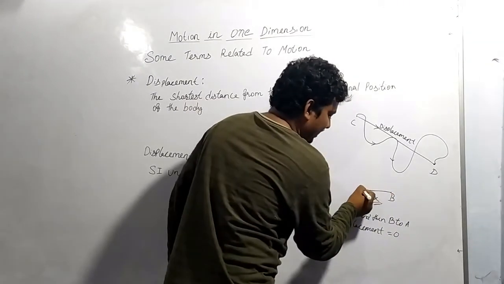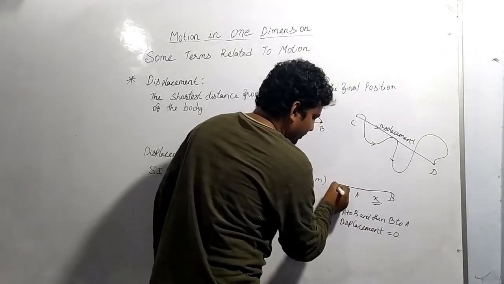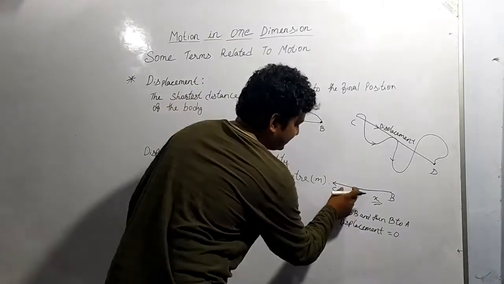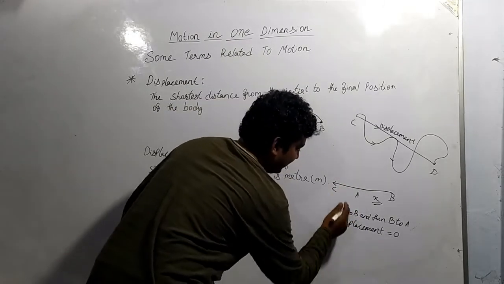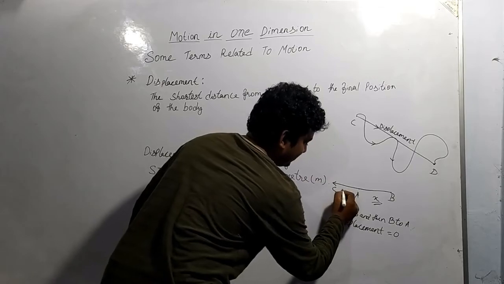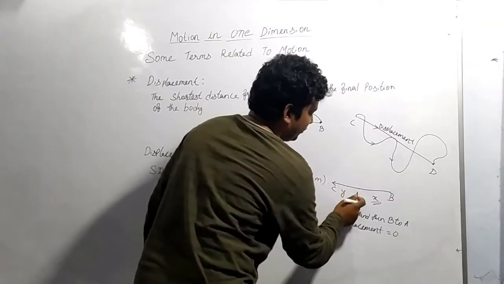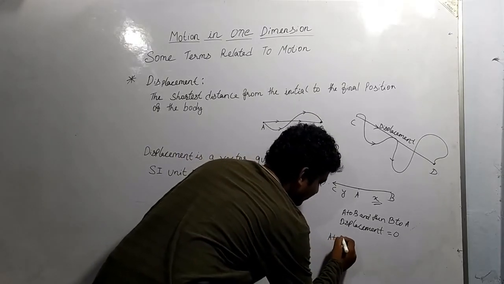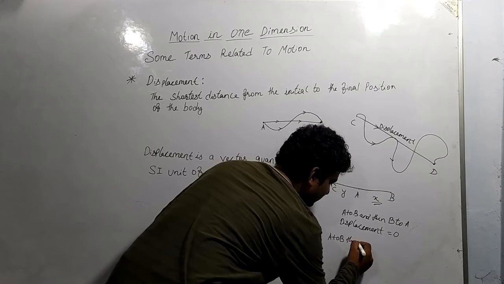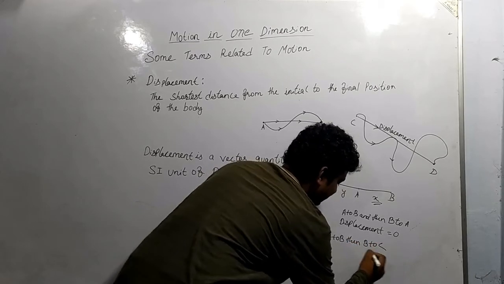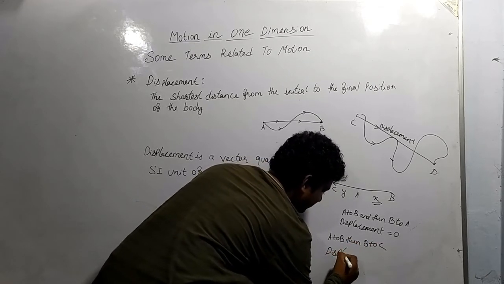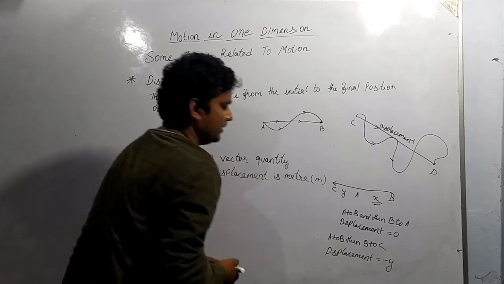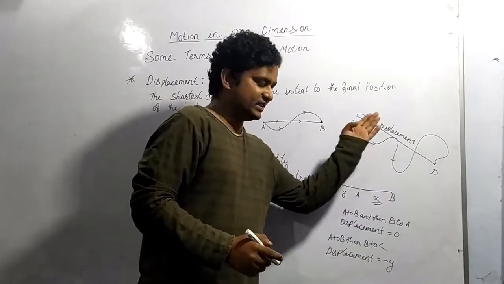Suppose in the same path the object moves towards this direction and it stops at point C, okay, then we will consider this particular displacement AC. Suppose the magnitude of the distance is y, then when it is going from A to B, then B to C, here the displacement equals minus y, clear? So this is the displacement over here.